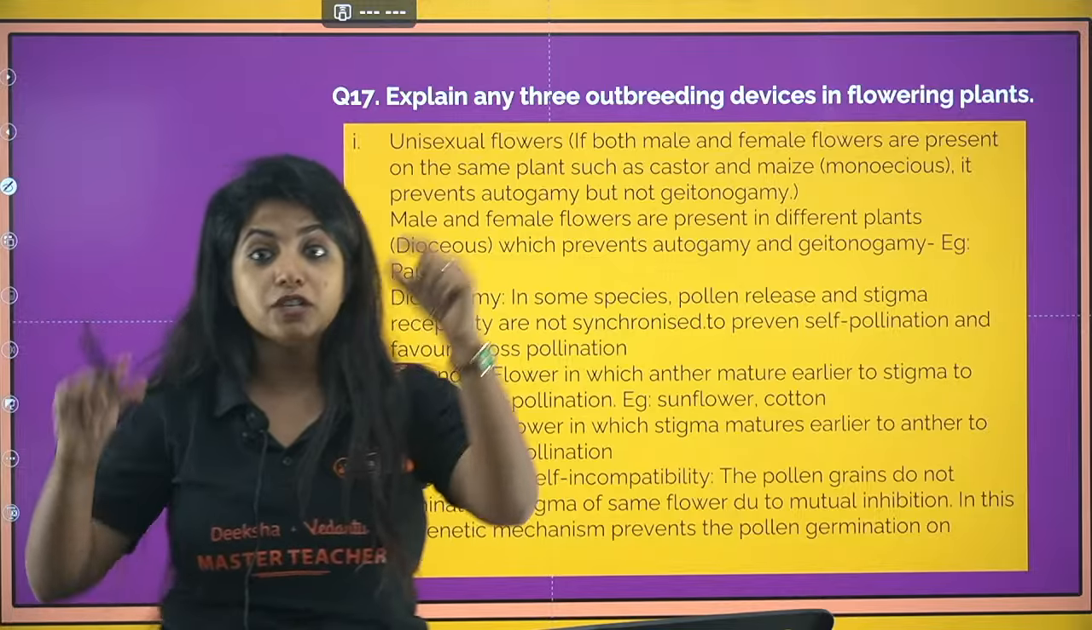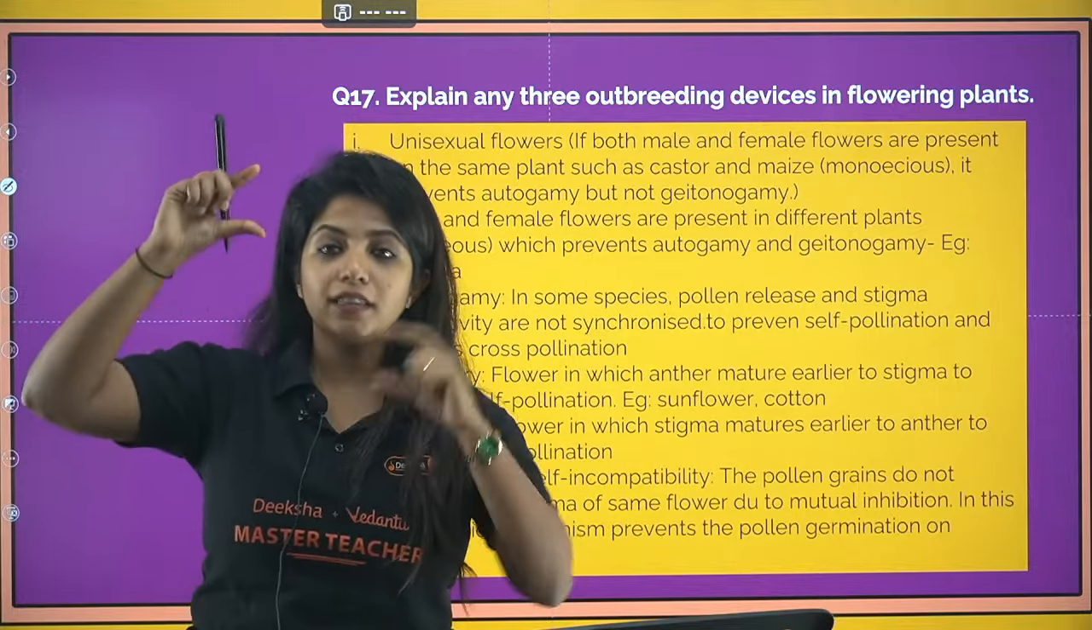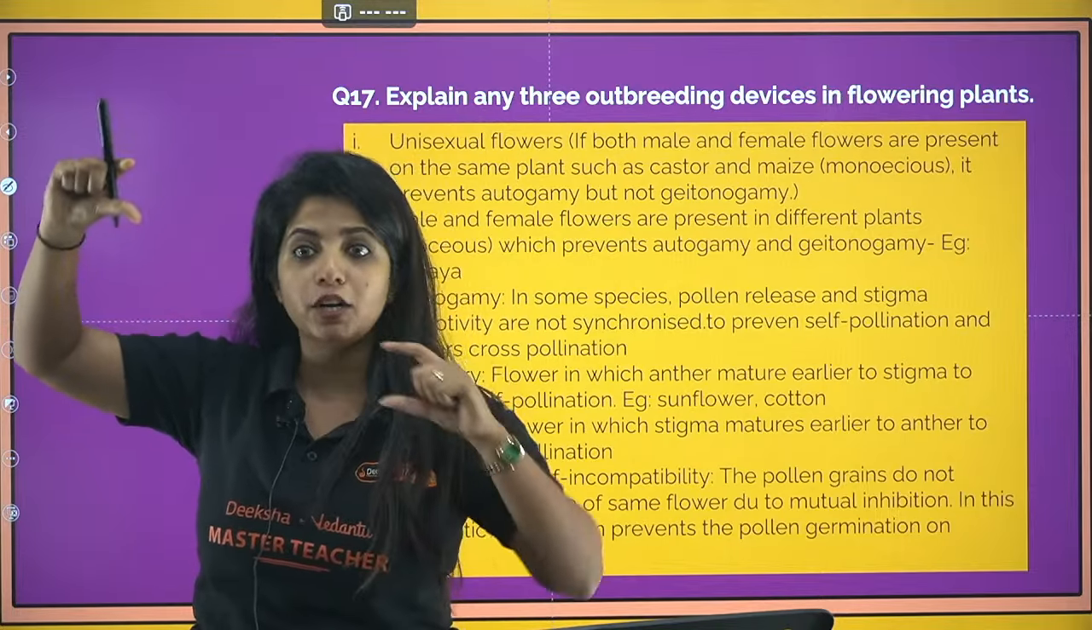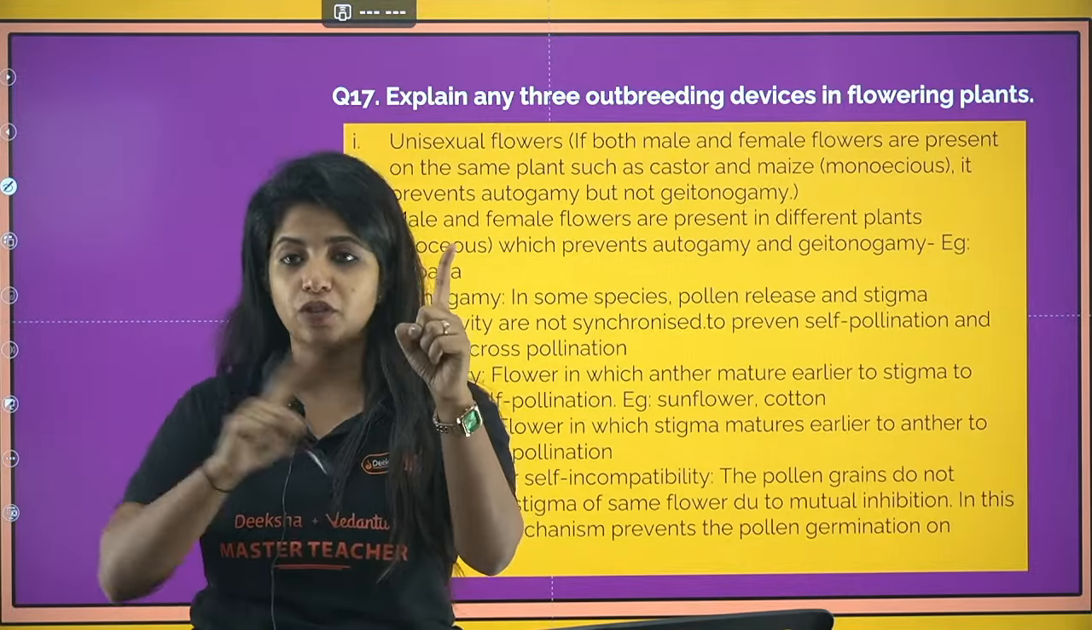First one is the positioning of the anther and the stigma. Suppose the anther is here, okay, the stigma is here. Do you think pollination can easily happen? No. So that is one thing, position of anther and the stigma.